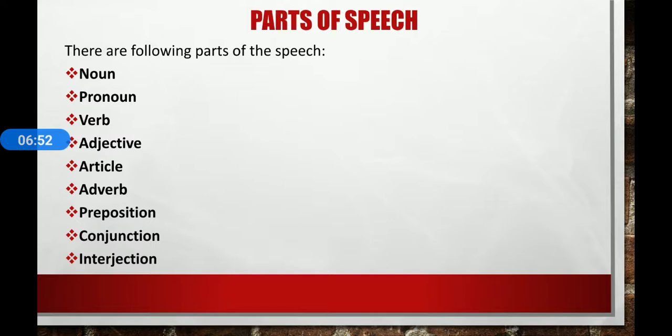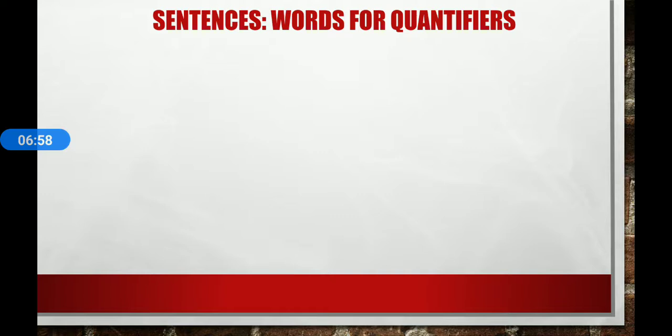Now let's discuss quantifiers. In our day-to-day life, we talk about a lot of things. While talking about nouns, we may need to tell about their amount and quantity. For example, a kilo of rice, or many people, a lot of effort, etc. The words that describe the quantity and amount of a noun are called quantifiers. In this video, you shall learn about quantifiers and how you can use them.